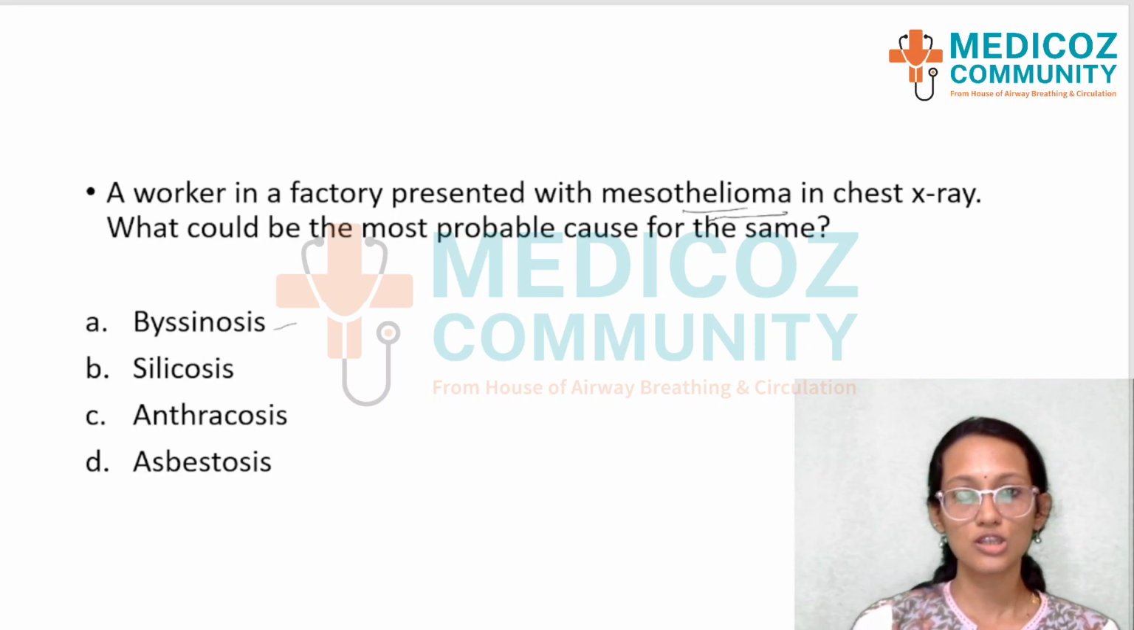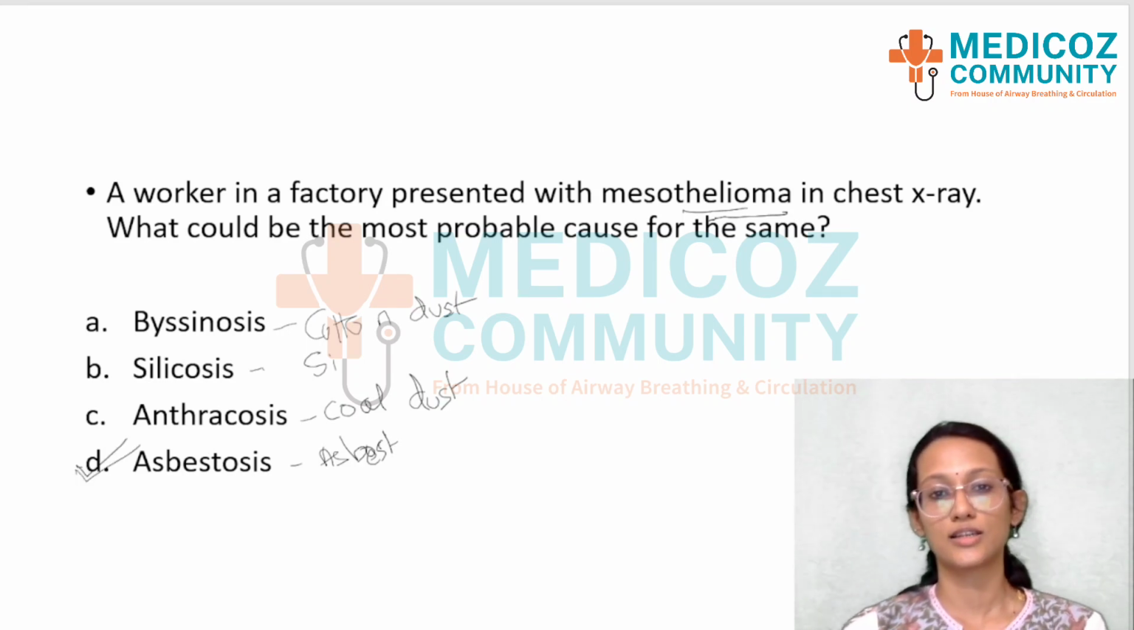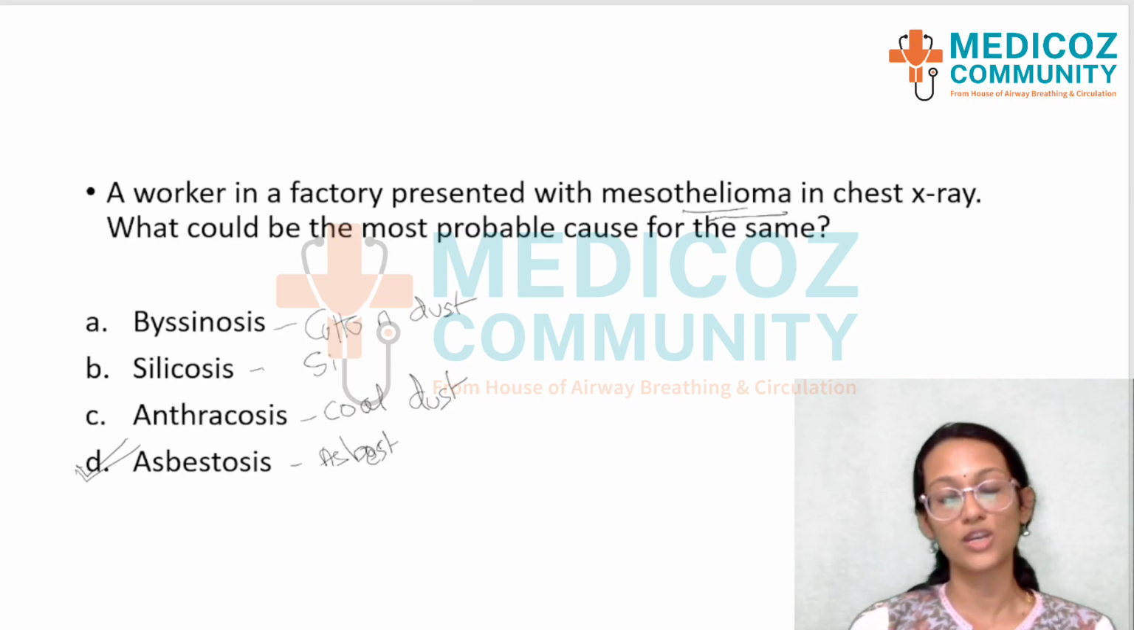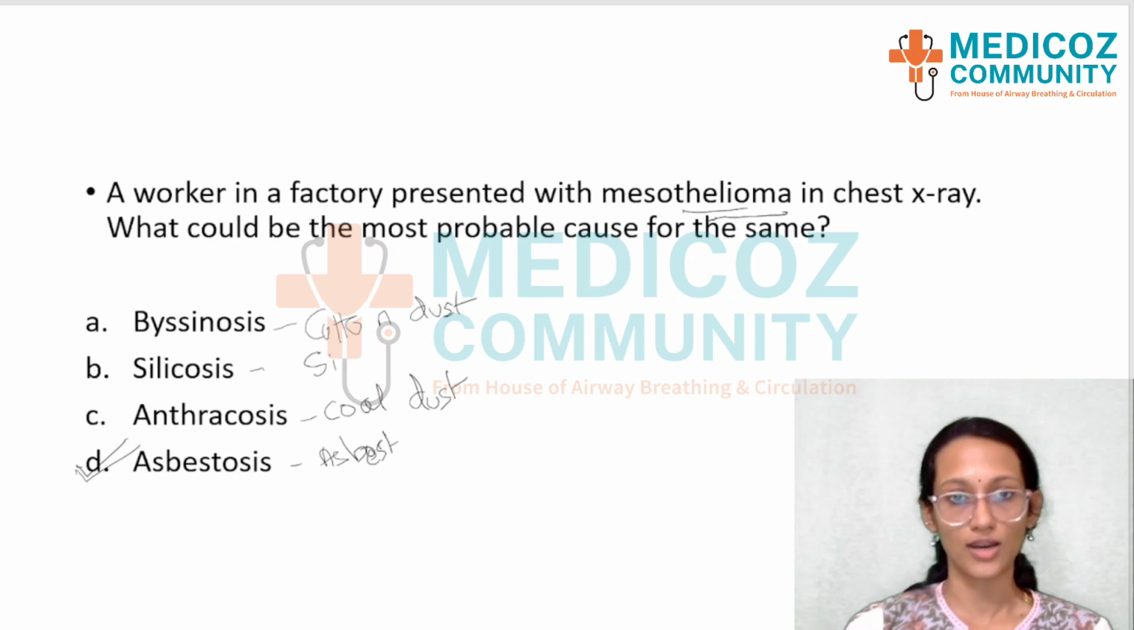So byssinosis is caused due to exposure to cotton dust. Silicosis is direct, it's due to exposure to silica. Again, anthracosis is due to coal dust, and asbestosis is caused due to exposure to asbestos. So this mesothelioma is directly related to asbestos exposure, and that's a direct question from the occupational health topic. So hope many of you have got this right.